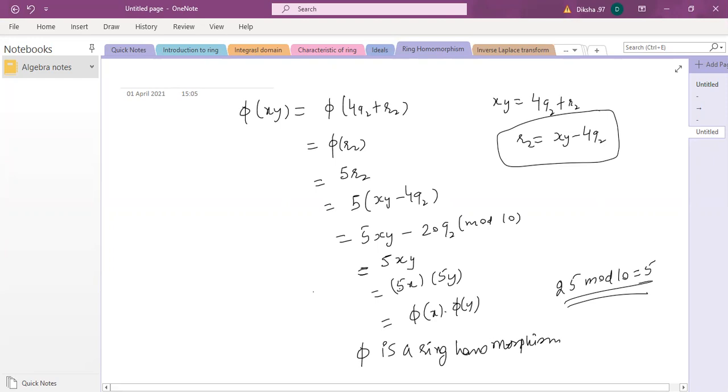Okay, so next we are moving towards the properties of ring homomorphisms. Few more examples of ring homomorphisms I will add in the assignment. I'll make a separate assignment for this one, and then you practice those questions.